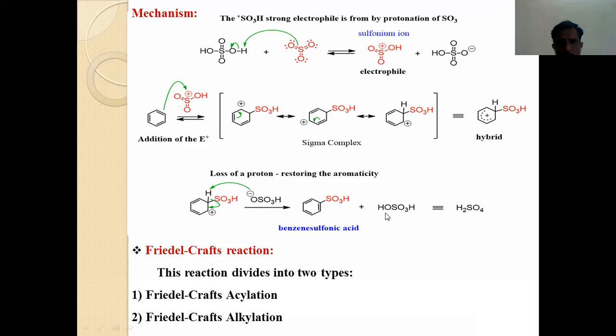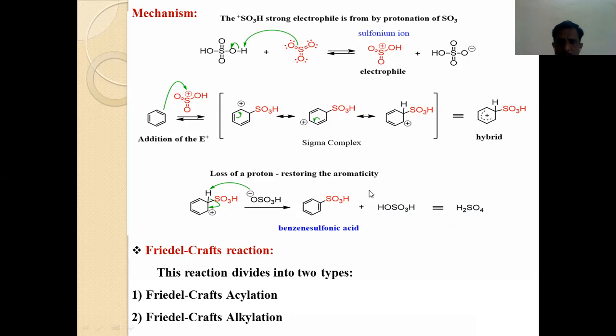Now, again H2SO4 is there. I have shown here HOSO3H. This is commonly called H2SO4. I have written it in a different way, but this is H2SO4. Now, the main product benzene sulfonic acid is formed during this reaction mechanism, as I have discussed in these three steps. First step, generation of the electrophile. Second step, hybrid structure of the sulfonium ion with benzene. In the last step, loss of proton and restoring of the aromatic characteristics of the benzene molecule.